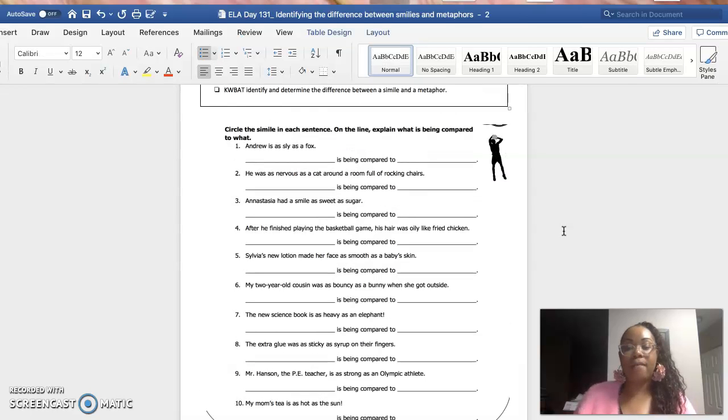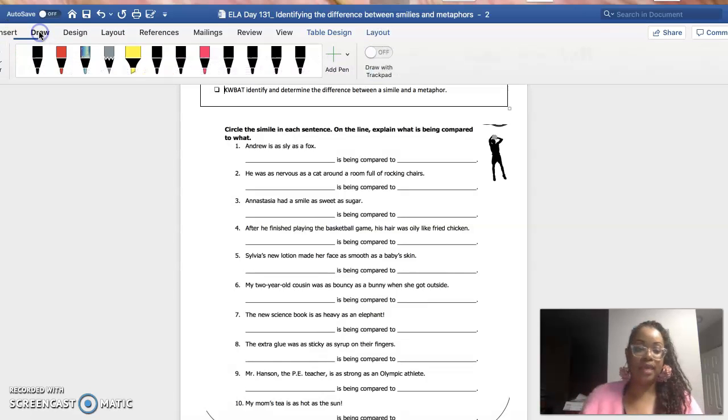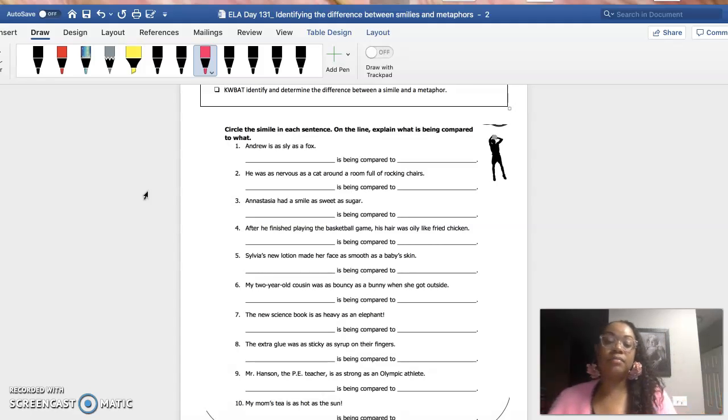We're going to go to our model. Now, guys, this one is going to be a little difficult because I'm not going to be able to write in like I did yesterday. So I'm going to really try my best to write in with my pen. If it doesn't work, then you could just follow along with me and write it in, and then we could just move on, okay? So, this first page is, we're going to focus on similes. It says, circle the simile in each sentence. On the line, explain what is being compared.